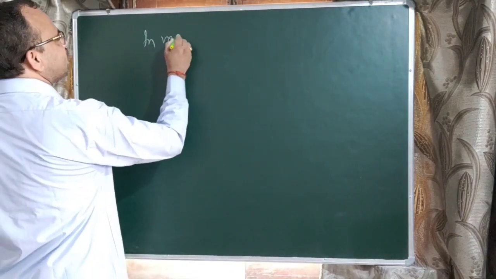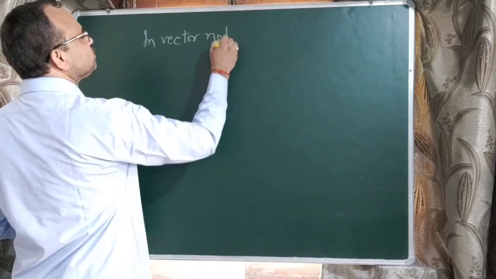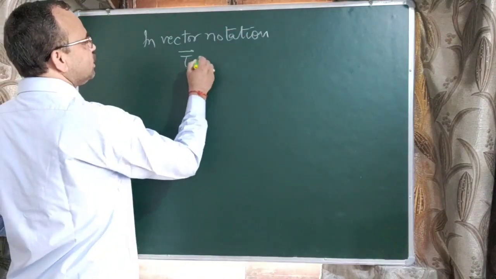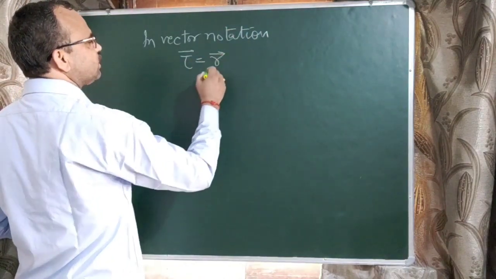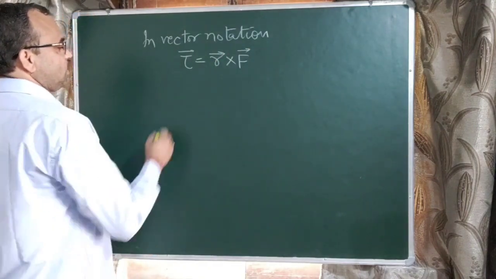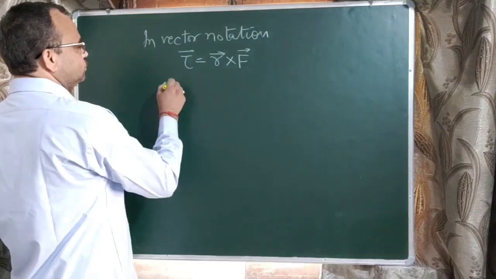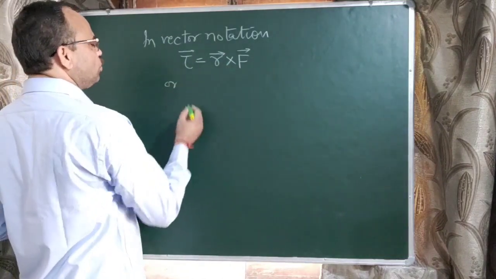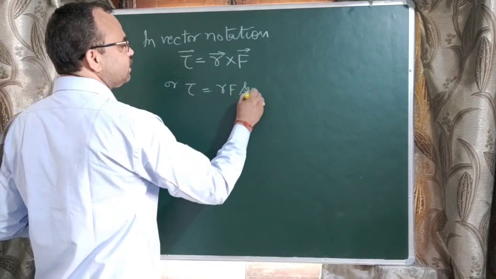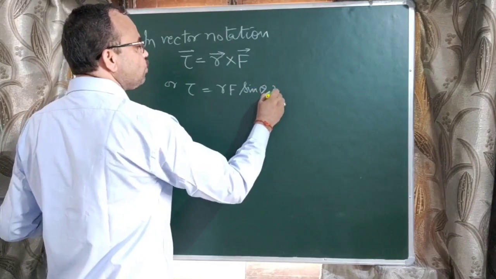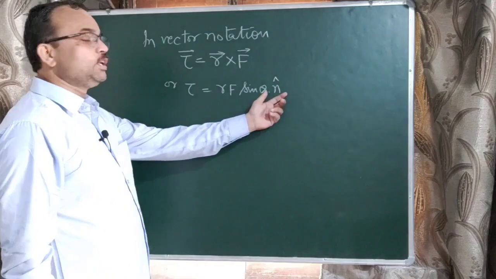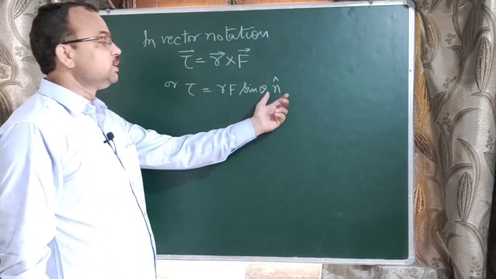In vector notation torque is represented as tau vector equal to r vector cross F vector, or on applying the cross product rule, tau equal to r F sin theta into n cap. Here n cap is the unit vector which shows only direction.